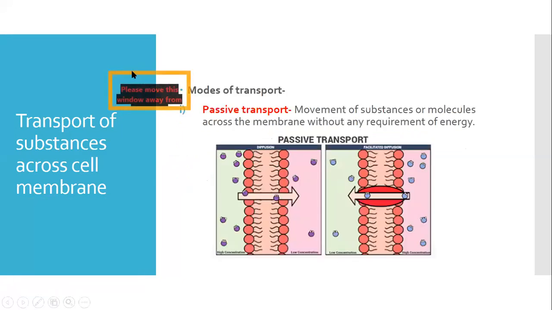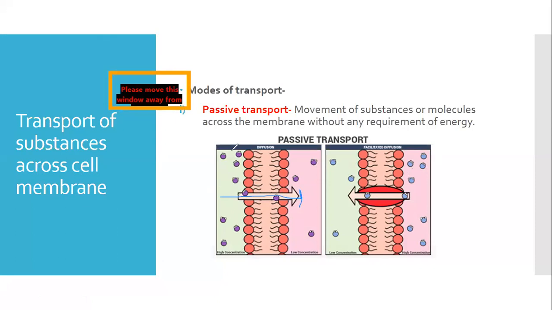First, we will discuss passive transport in great detail. In passive transport, the movement of substances or molecules occurs across the cell membrane without the requirement of any energy, because the transport is occurring along the concentration gradient, that is, from high to low. And it is very simple. From high to low, they can simply diffuse with the help of simple diffusion. So that's why there is no requirement of energy.